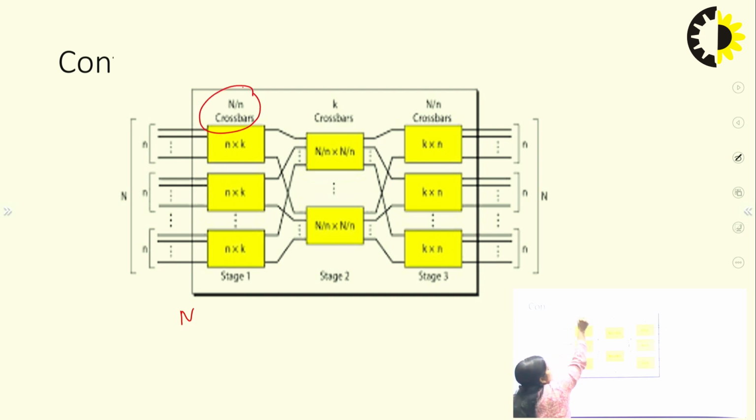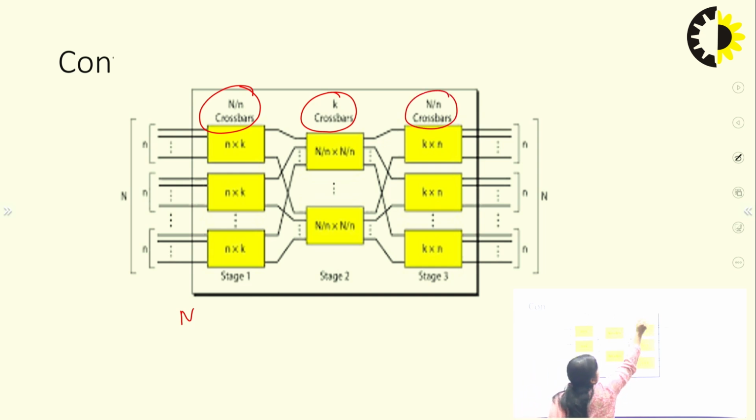n by n crossbars are required, and in the second stage there are k crossbars required, and n by n crossbars in the last stage. And what will be the size of the crossbar switches as input and output? That is n cross k and k cross n. It means n inputs and k outputs here.